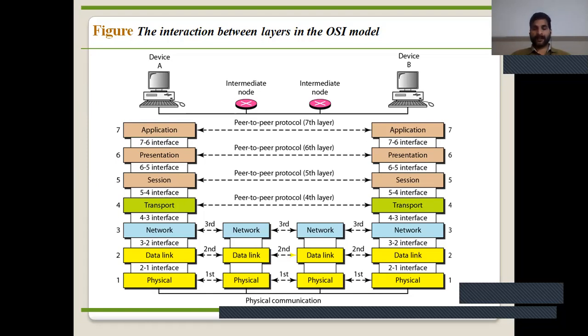Now synchronization. What does the term synchronization mean? Sender and receiver clocks must be synchronized, and this is part of the physical layer. Line configuration: which type of line configuration is used in connecting devices, like point to point or multi-point. It is also a function of the physical layer. Now the next, physical topology.